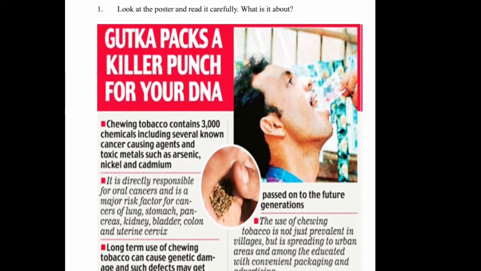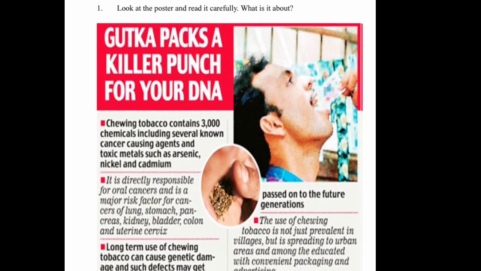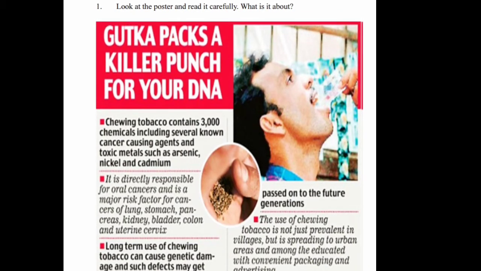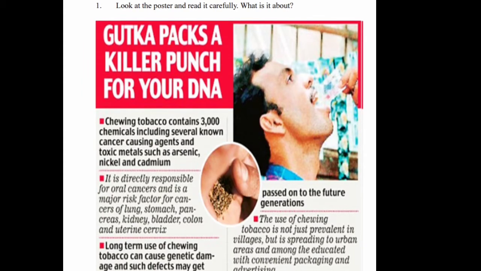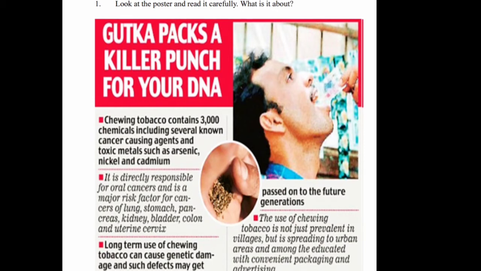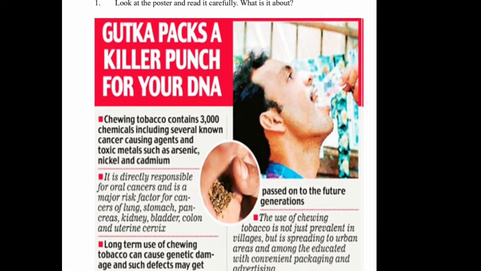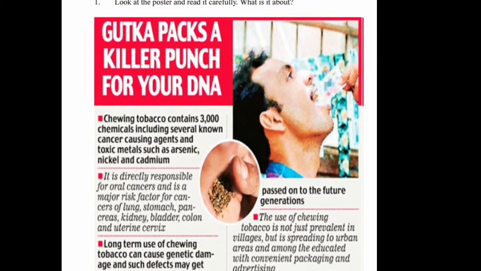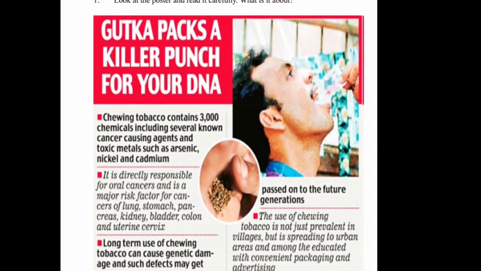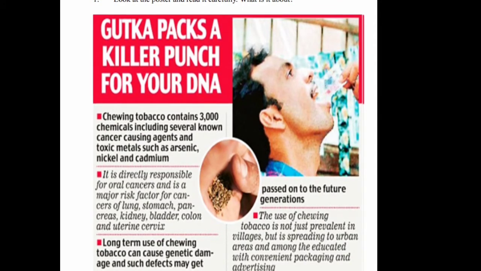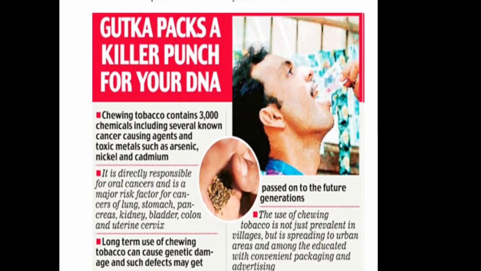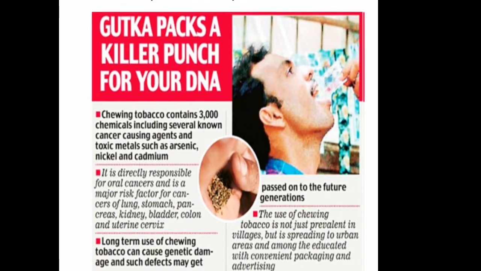Chewing tobacco contains, as it's printed in the book, 3000 chemicals. In the tobacco which people usually chew, there are 3000 chemicals, and several of these chemicals are known for causing cancer.